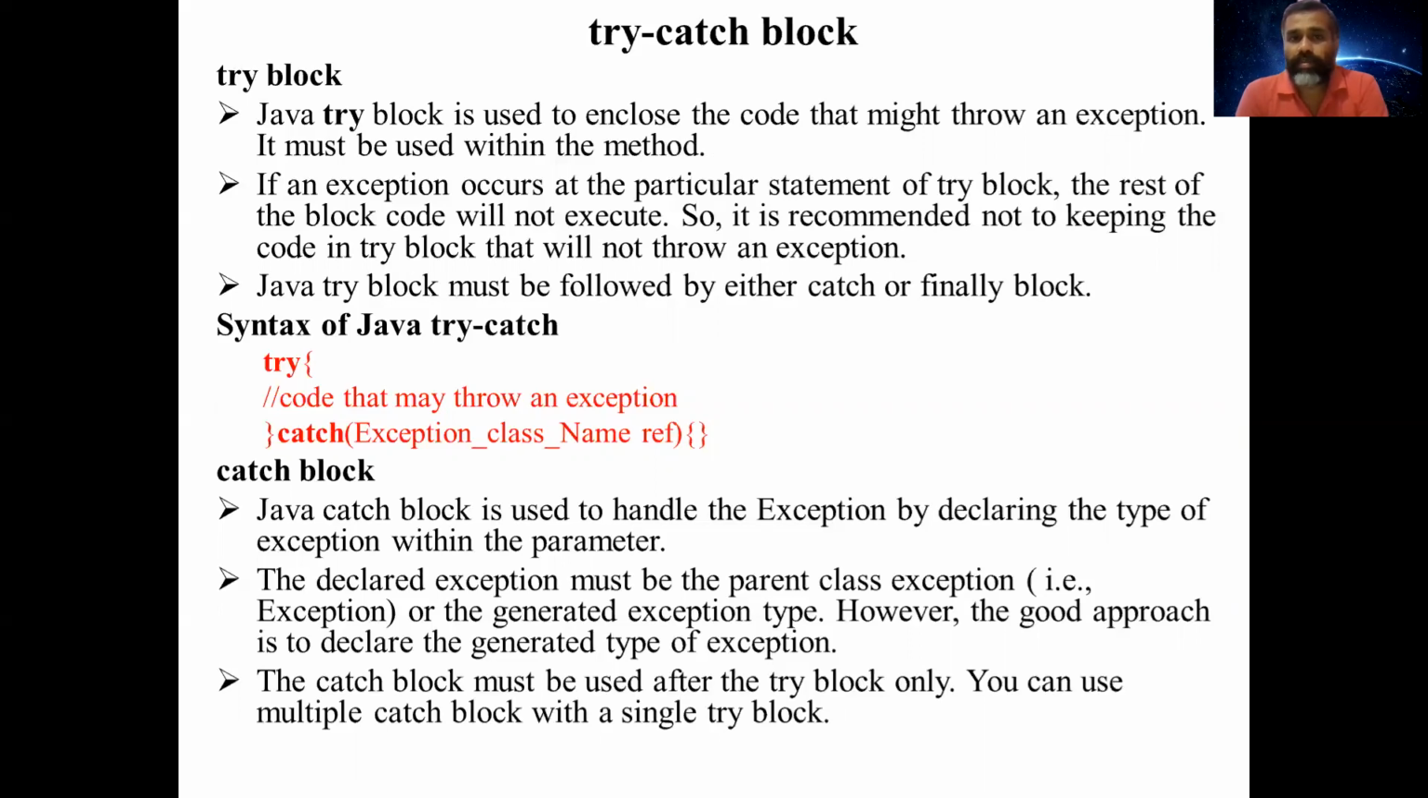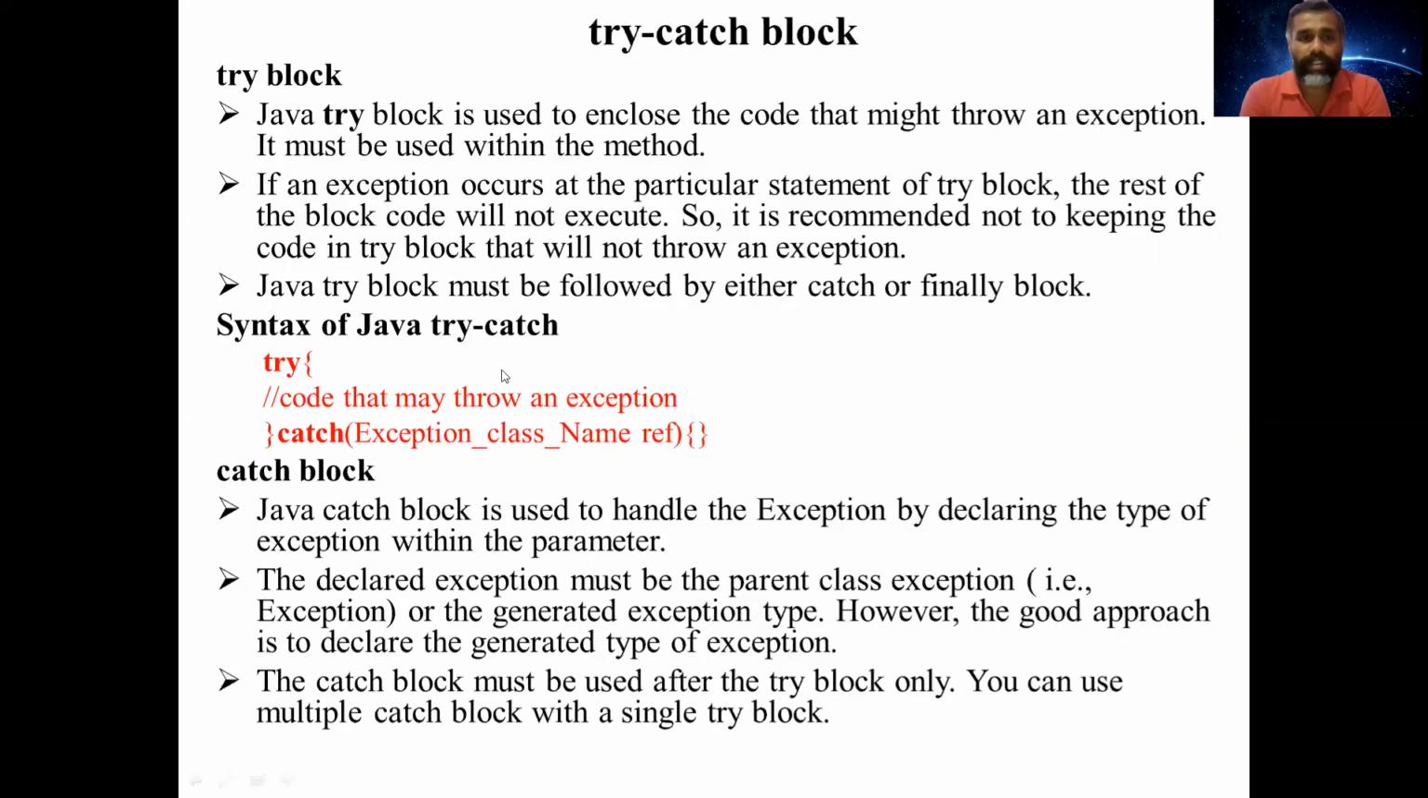If an exception occurs at a particular statement of the try block, the rest of the code in the block will not be executed. So it is recommended not to keep code in the try block that will not throw an exception. Other statements that do not produce an exception will not be executed in the try block if an exception occurs. That is why only the code which is going to produce an exception will be placed inside the try block. A Java try block must be followed by either a catch or finally block.